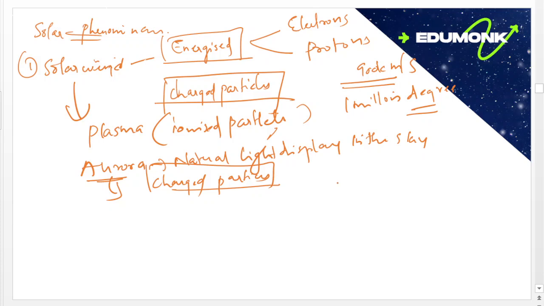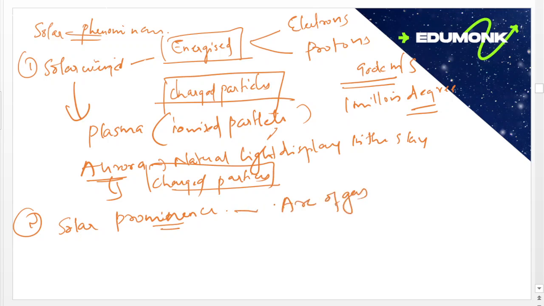Then we have to look into the second phenomenon, solar prominence. Solar prominence means it's an arc of gas which is erupted from the surface of the sun.